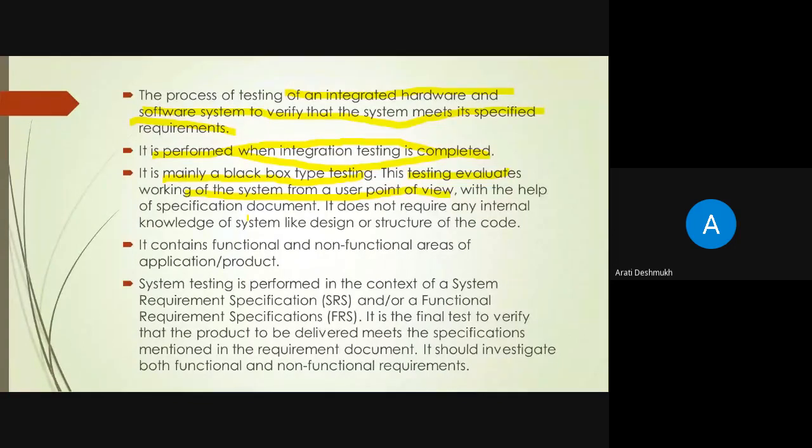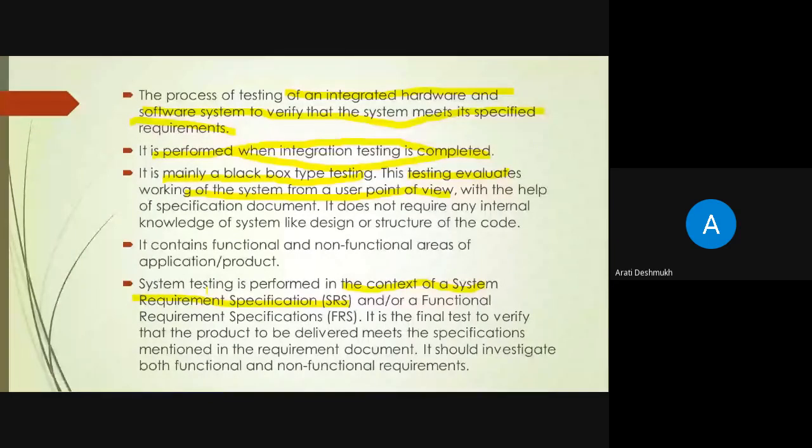System testing is performed in the context of the system requirement specification. This is very important. How is system testing defined? In the software development life cycle, the first point is the requirement.